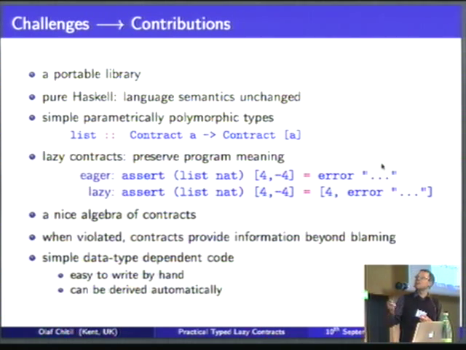No, that's not something we are allowed to do. So if you look here, maybe at this little example, if you want to basically assert that this list here is actually a list of natural numbers, well, if we are using some kind of eager evaluation, we would just return an error at this point. But in a lazy language, really we're not allowed to do that, because we may actually only look at the first element of the list.